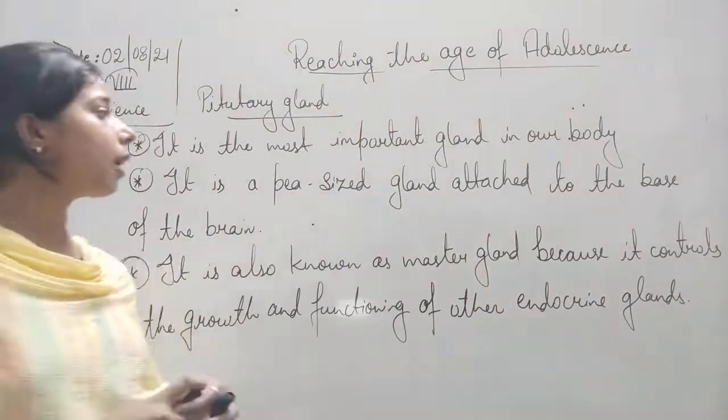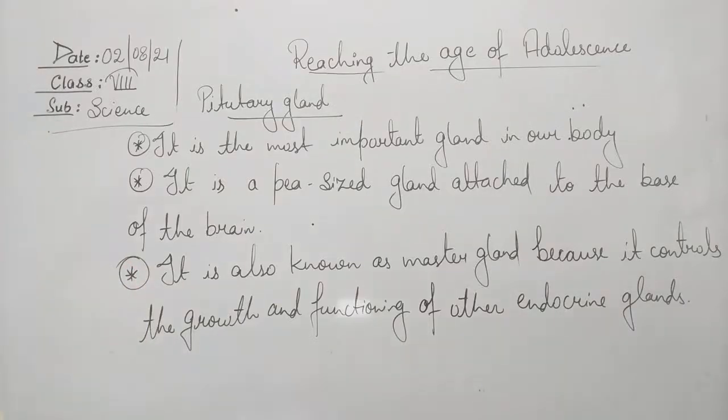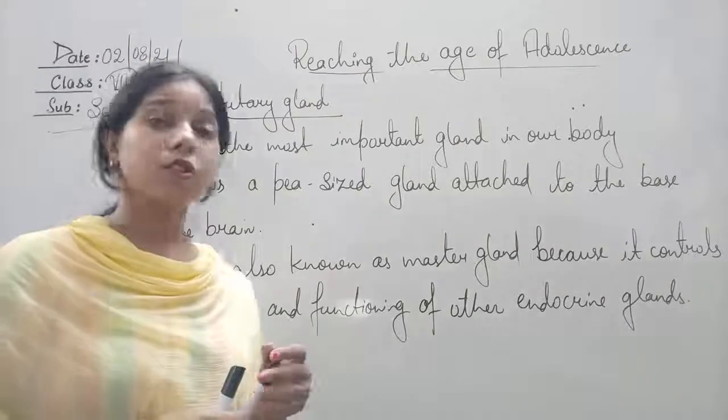Okay, so the pituitary gland is what? It is the most important gland. It is a pea-sized gland which is present in the brain.